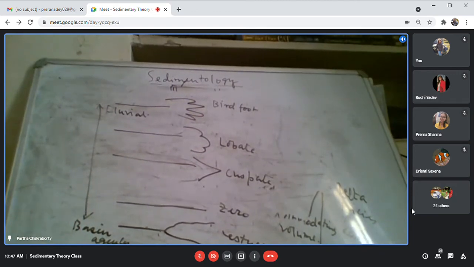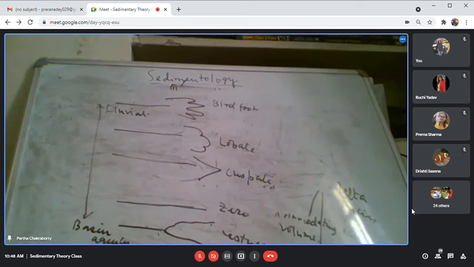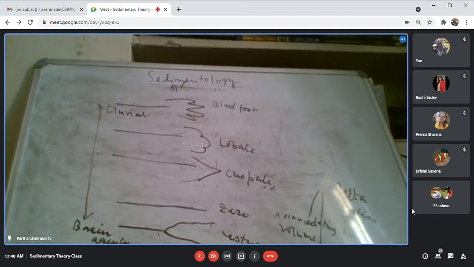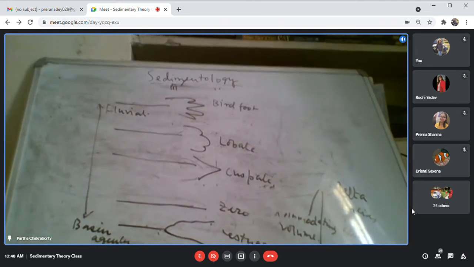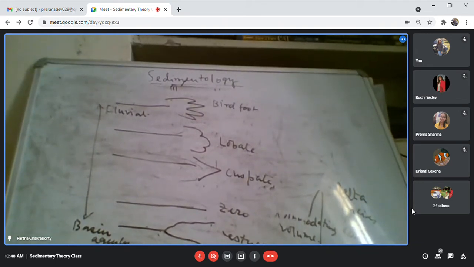Geometrically, deltas are also classified: bird's-foot delta, lobate delta, cuspate delta, zero, and estuary. Now, a bird's-foot delta is a typical characteristic of a fluvial delta. A lobate delta is more characteristic of a wave dominated delta. So is the cuspate type delta. Both are the product of wave dominated deltas.